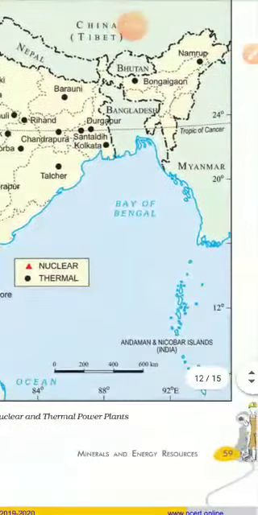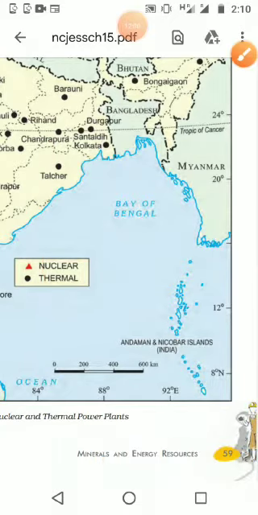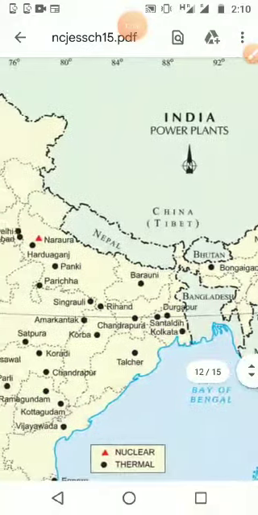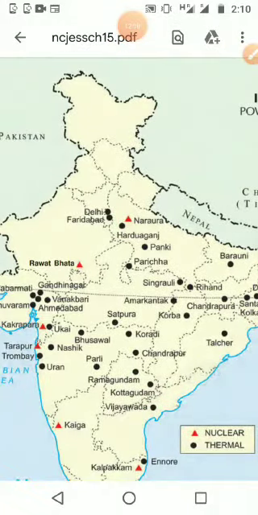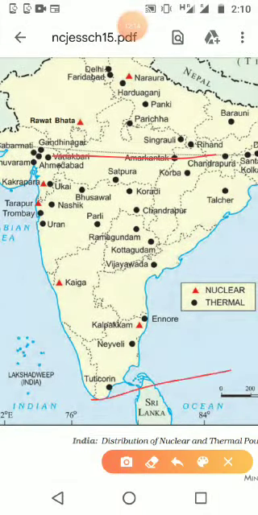Here we can see the downside of India, the southern part of India. It comes near to the equator, and when we move to the upper part, it is a little bit far from the equator. So from the Tropic of Cancer to the downside, we will get maximum temperature here, because this is the tropical area.